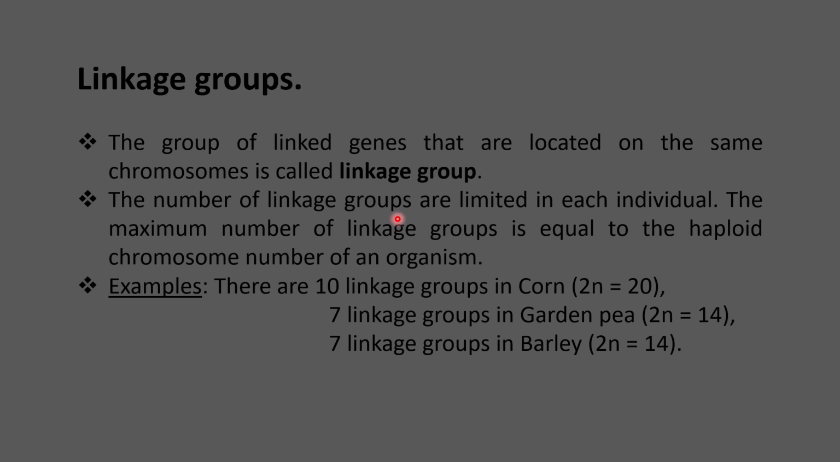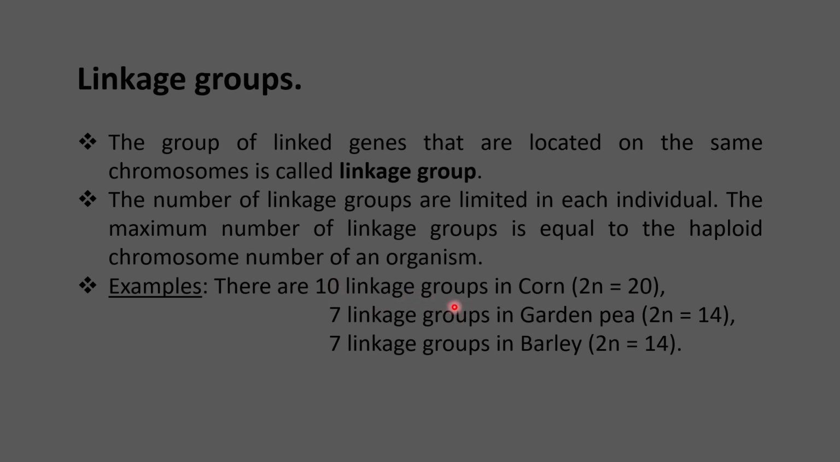All right, so each individual has a limited number of linkage groups. The maximum number of linkage groups possible will be equal to the haploid chromosome number of an organism. Say, for example, in corn the diploid chromosome number is 20, then the linkage groups possible is half of this diploid number, which means the haploid number of chromosomes will be the number of linkage groups possible in that particular individual.